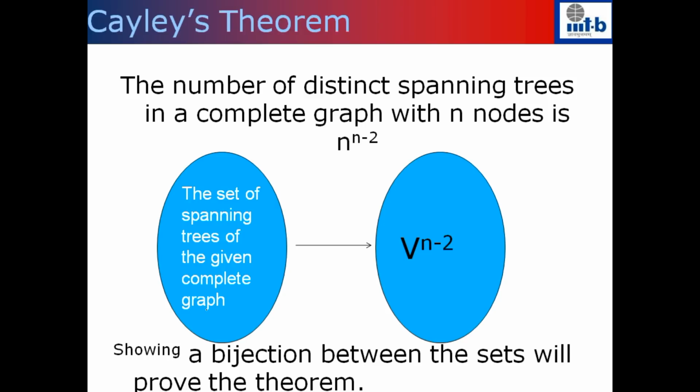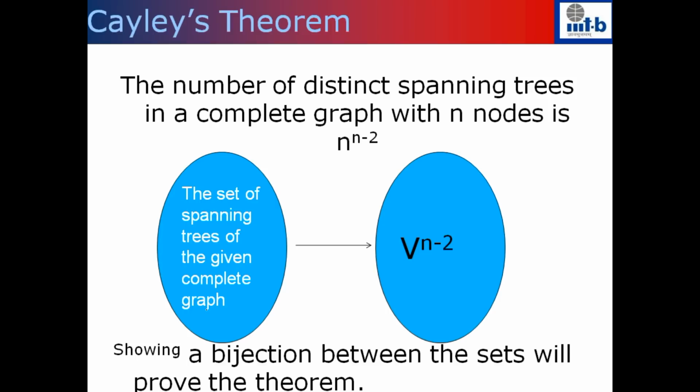If there are two finite sets and there is a 1-1 onto mapping, that's a bijection between these two sets, we know that the cardinality of the two sets should be the same. So we want to compute the number of spanning trees of a complete graph. We don't know how to compute the number of spanning trees. That's why we are taking V to the power n minus 2. What's good about V to the power n minus 2? We know exactly how many elements there are in the set.